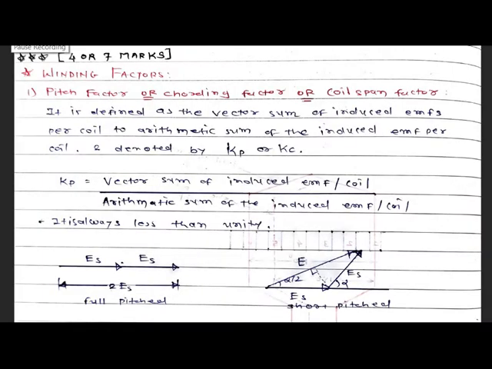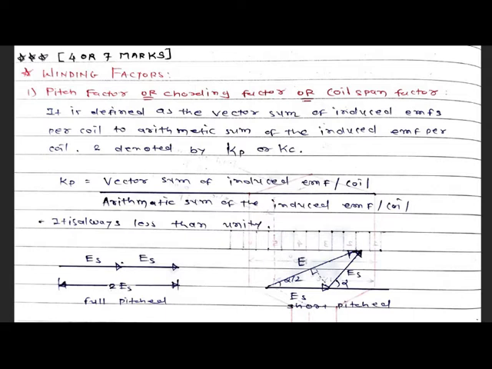Now another most important question of winding factors. It may be asked for 4 or 7 marks. So first one is pitch factor. Another name is cording factor, and the other name is coil span factor. So this is the most important theory for the GTU examination.